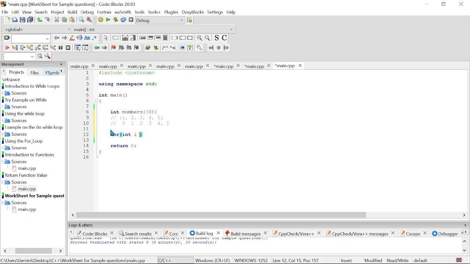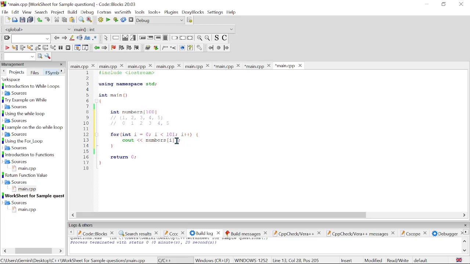Say int i equals 0, and then i is less than 10. Then we can do i++, and then print out the contents of the array. All right, if we wanted to assign values, we could have done equal to this and then put some values in there, right? But we did not do that. So what do we expect to see down here?